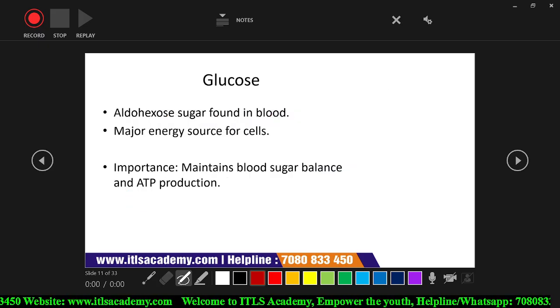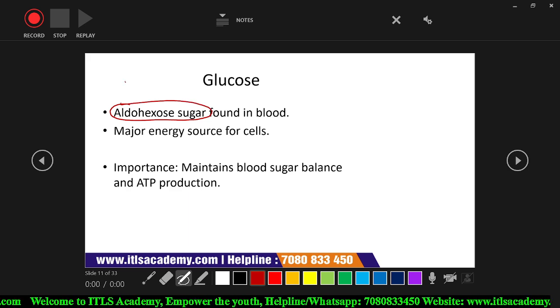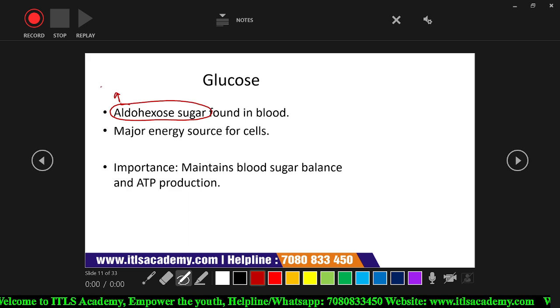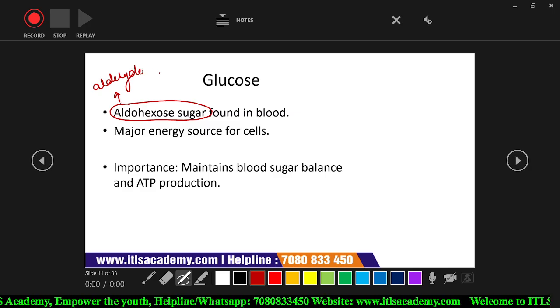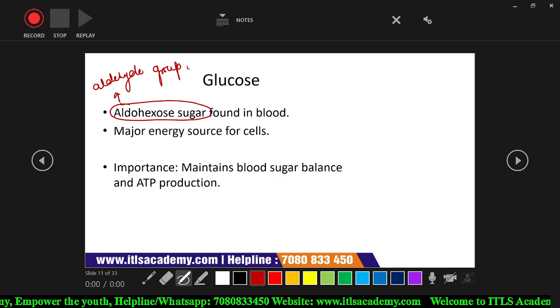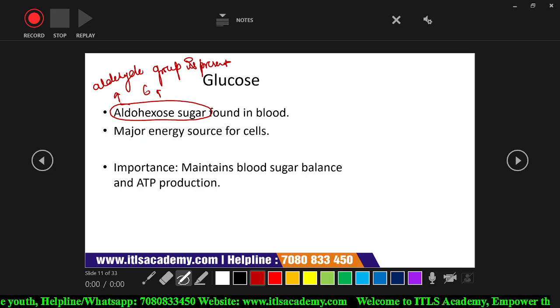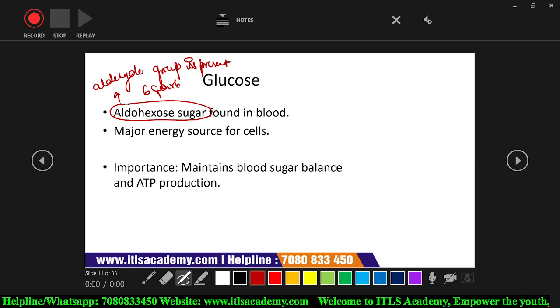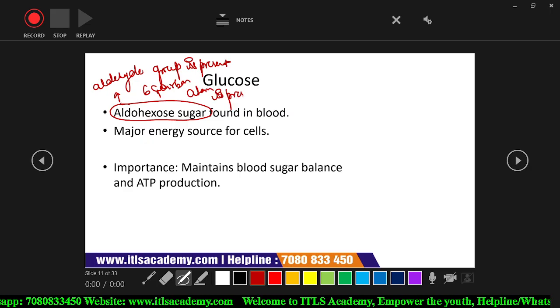Next, glucose. Glucose is known as an aldohexose sugar. Aldohexose sugar means that an aldehyde group is present and 6 carbon atoms are present.